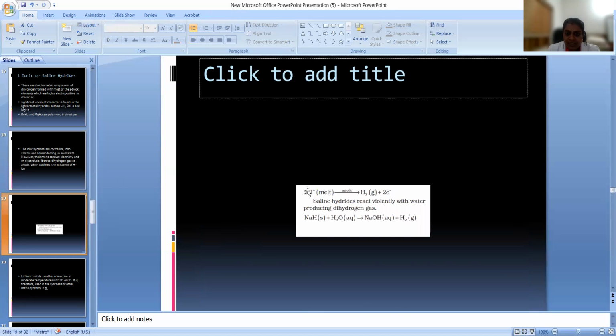Okay, let us see the reaction. Suppose it is sodium hydride. In the molten state, it will be Na plus and H minus. So H minus will be existing in the molten form, and when that H minus ion moves to the anode, what will it do? It will release an electron and produce hydrogen gas. Each hydrogen has one extra electron here that will be removed. Because there are two hydrogens, two electrons will be removed and form hydrogen gas.